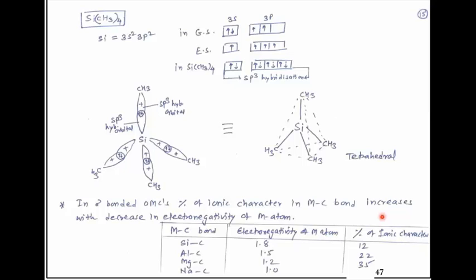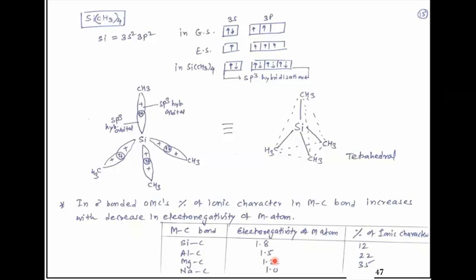Now when we move from silicon to aluminum, what happened? In this bond the electronegativity of aluminum decreases to 1.5, and hence the ionic character of the bond increases; it is now 22. Again for the magnesium carbon bond, the electronegativity decreases to 1.2, and hence the ionic character increases to 35.